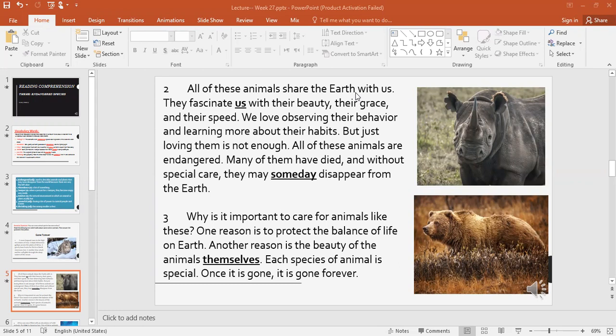Is it clear till now? Is the text difficult? No, it's clear.